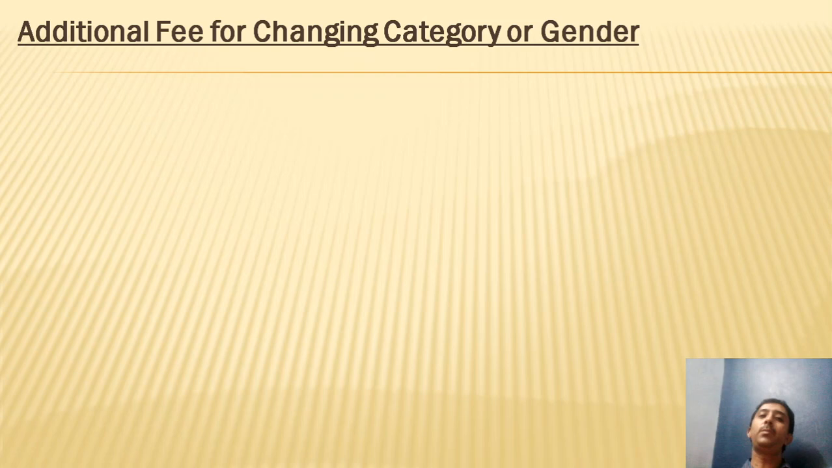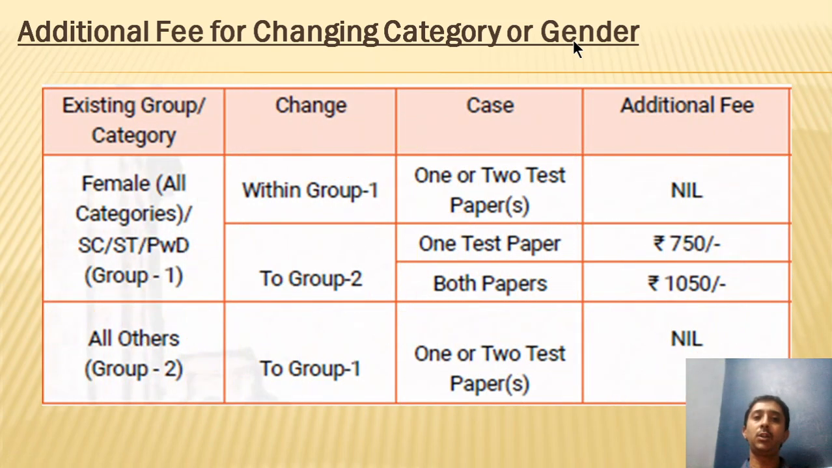Also, you will have to pay an additional fee for changing category or gender. Again, if you have made a mistake while filling the application form and you have gone wrong with the category that you have mentioned, or if you have gone wrong with the gender, then you will have to pay an additional fee for changing the category or gender.